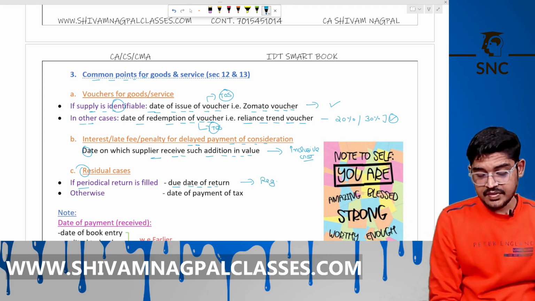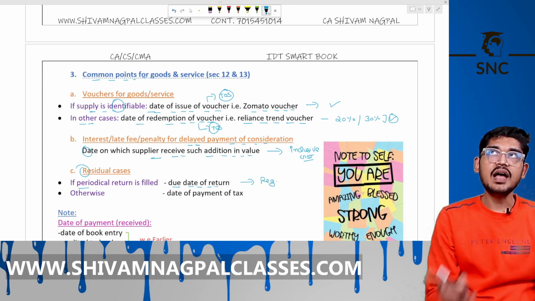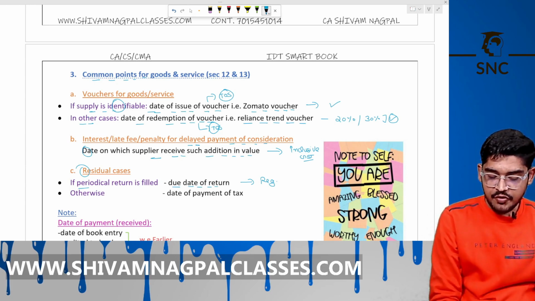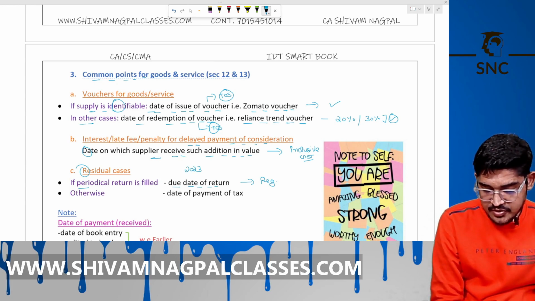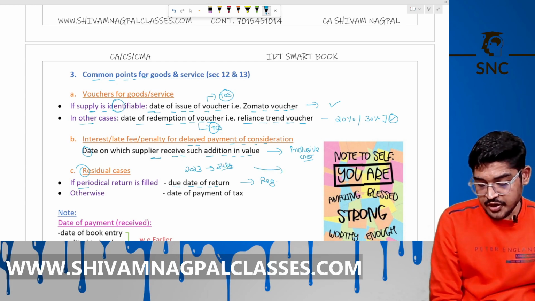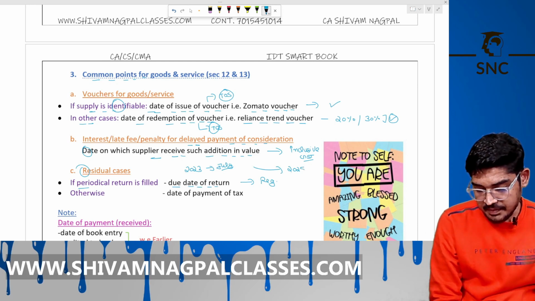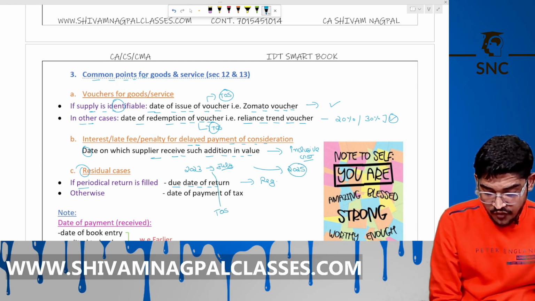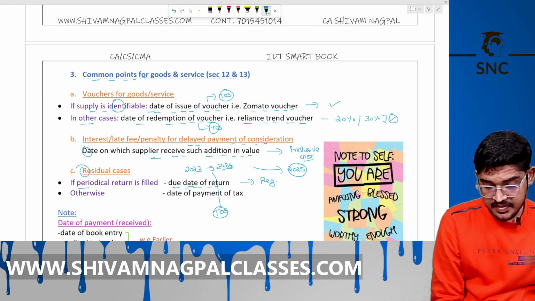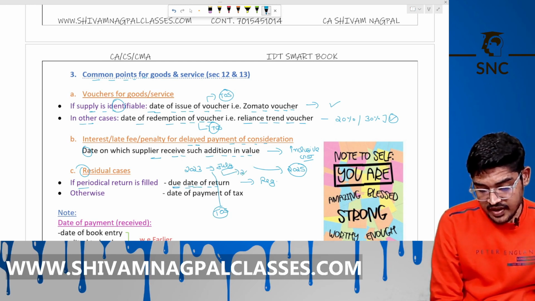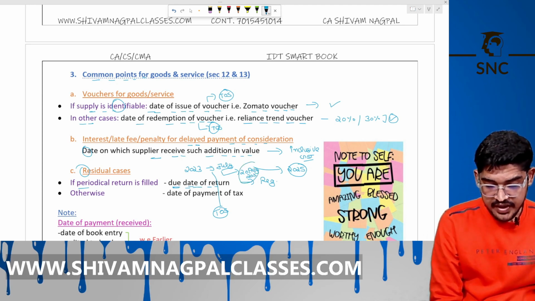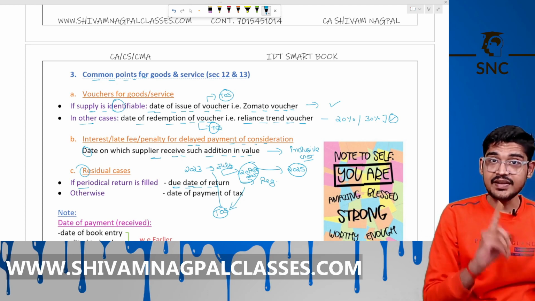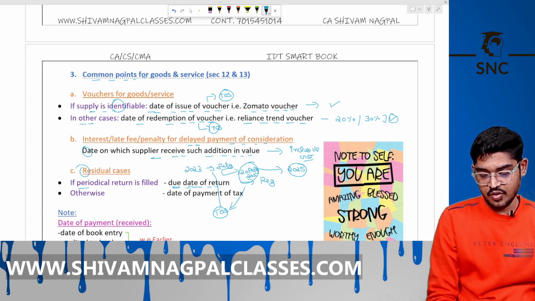If a person has not paid tax to the government for last year, take the example of July 2023. Now in 2025 he is making the payment. So its time of supply will be the due date of the return. The July due date will be the 20th of August 2023, and its time of supply will be that 20th August 2023. Okay, now he is making payment.